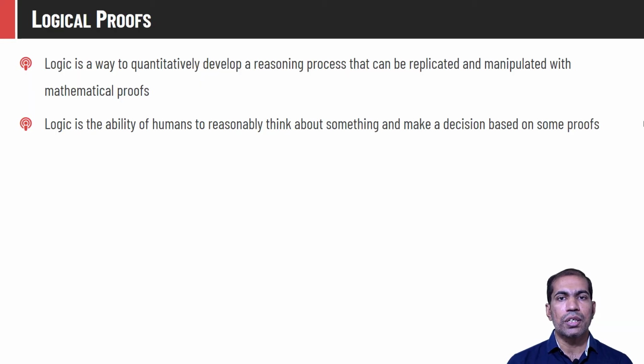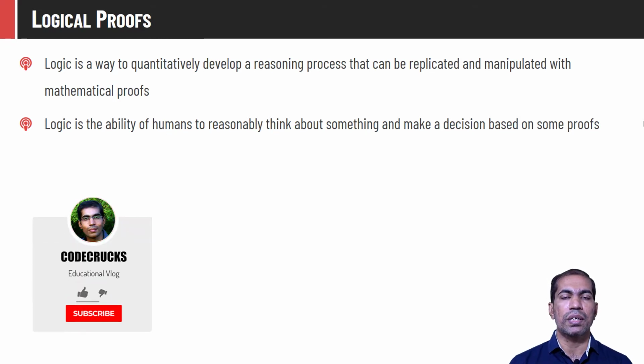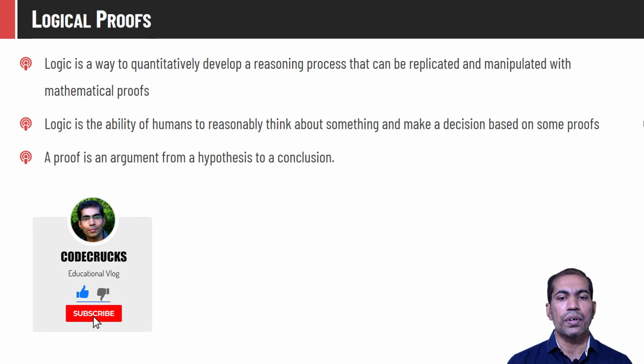So this is the recapitulation of the first video. Logic is defined as a way to quantitatively develop a reasoning process that can be replicated and mathematically manipulated. That means, given the claim, we should be able to prove it through mathematical steps or by some thought process. And logic is an ability of the human to reasonably think about something, make a decision and infer something from the given claim. A proof is an argument from a hypothesis to conclusion.